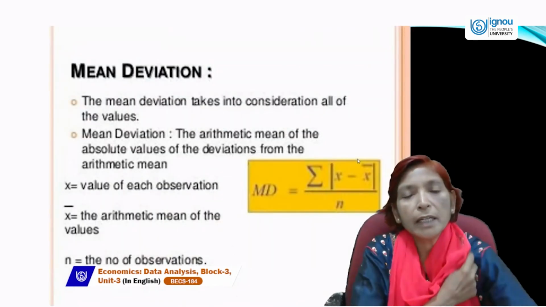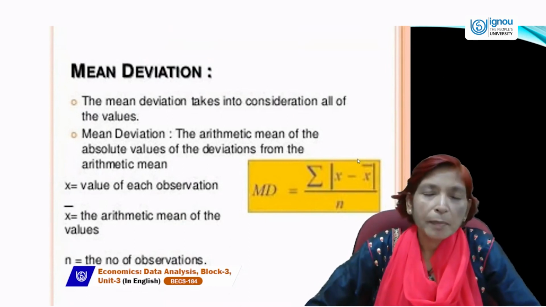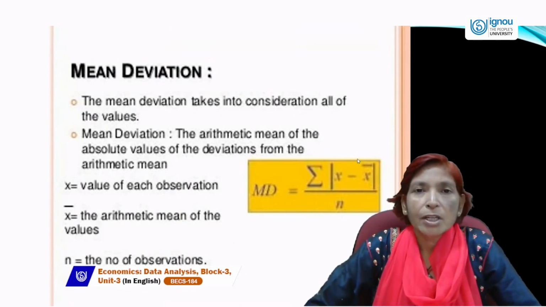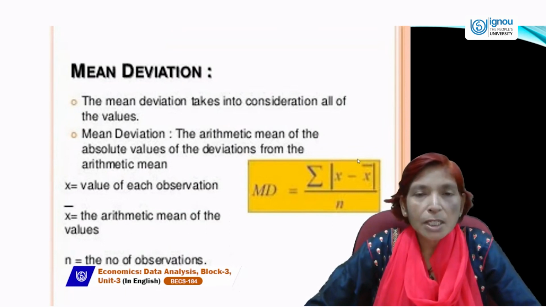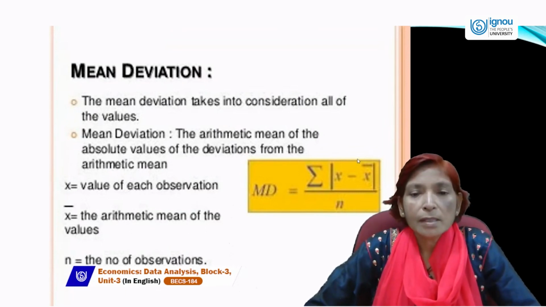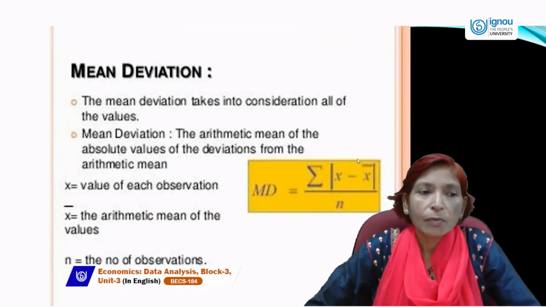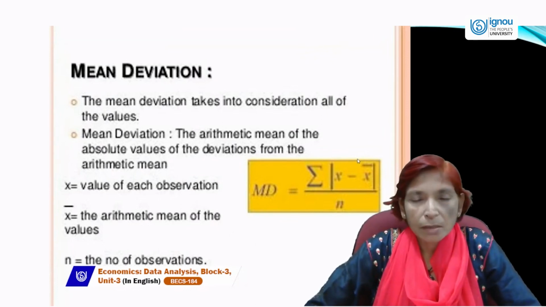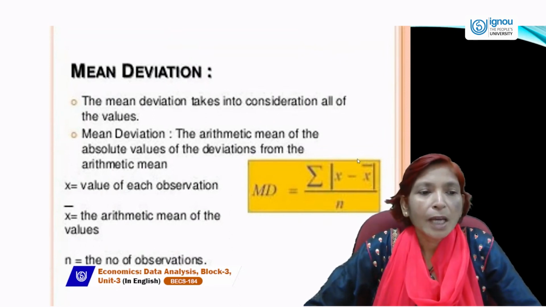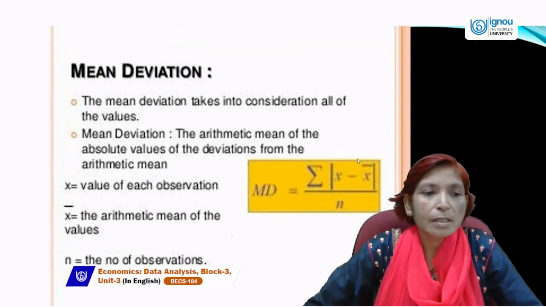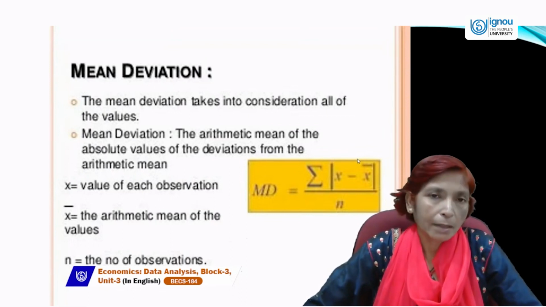Next is mean deviation. How can we estimate this mean deviation? Mean deviation is also known as average deviation. Mean deviation takes into consideration all of the values. Mean deviation means the arithmetic mean of the absolute values of the deviations from the arithmetic mean.